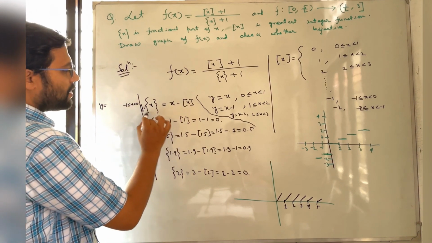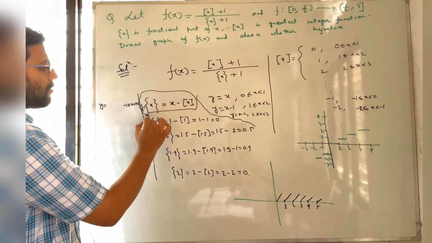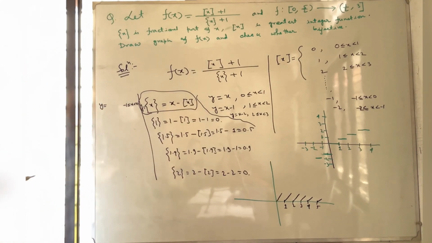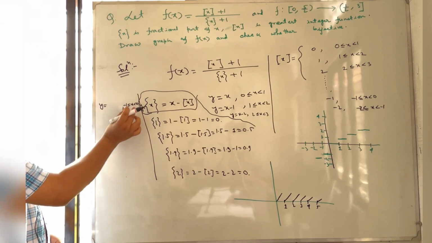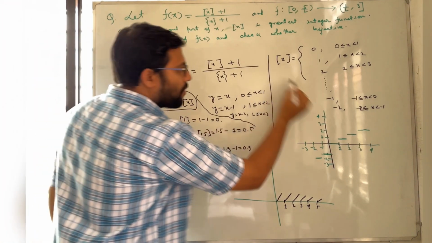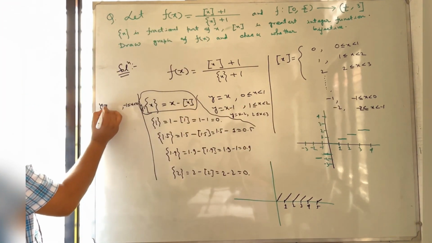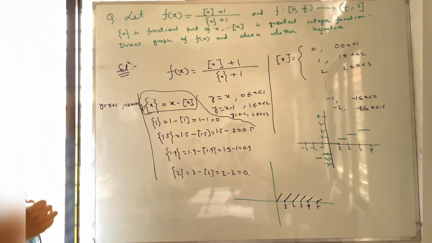Look, the fractional part of x, this function looks like this, x minus box x. Since in this interval, minus 1 to 0, what is box x? Minus 1. So it will look like y is equal to x plus 1.